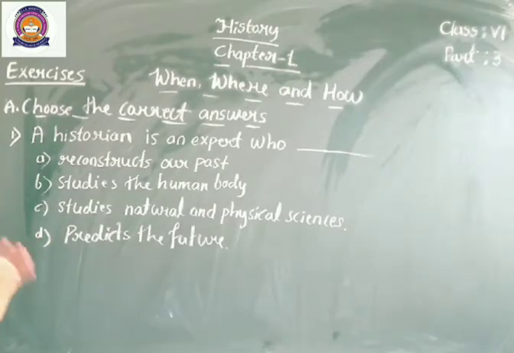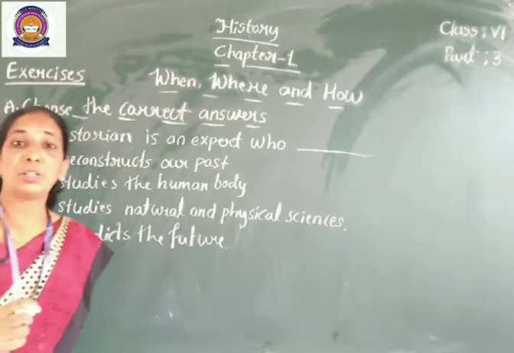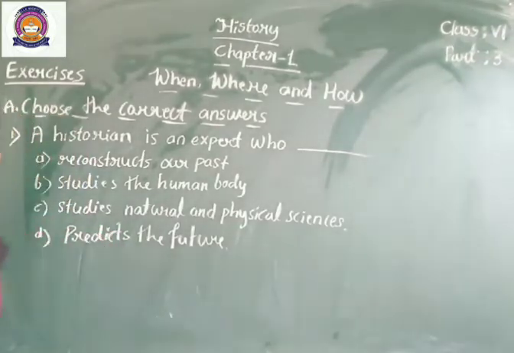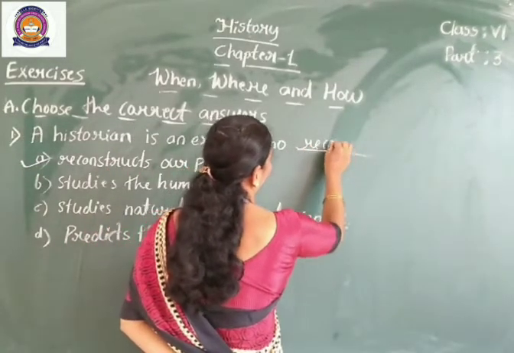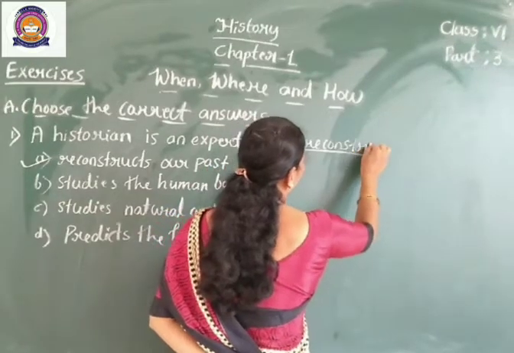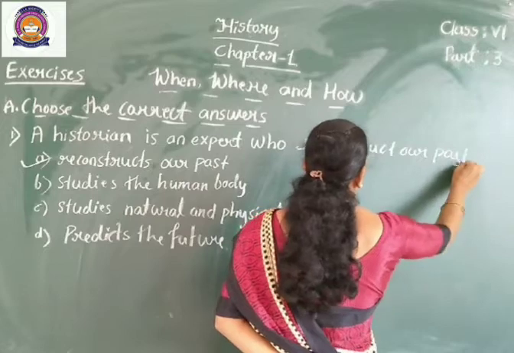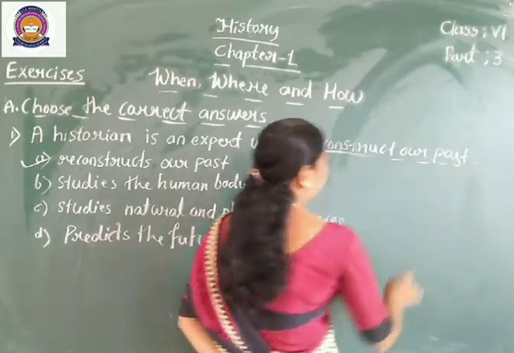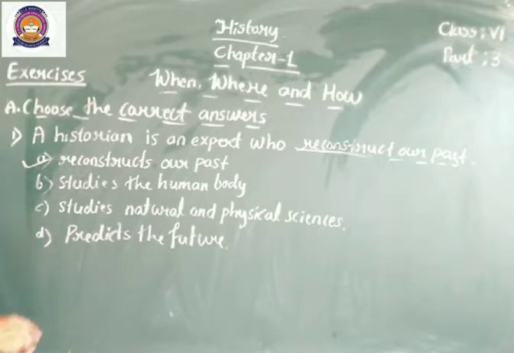So which answer is correct here? History is the study of past events, so the right answer is that they reconstruct our past. This is the right answer of question number 1.